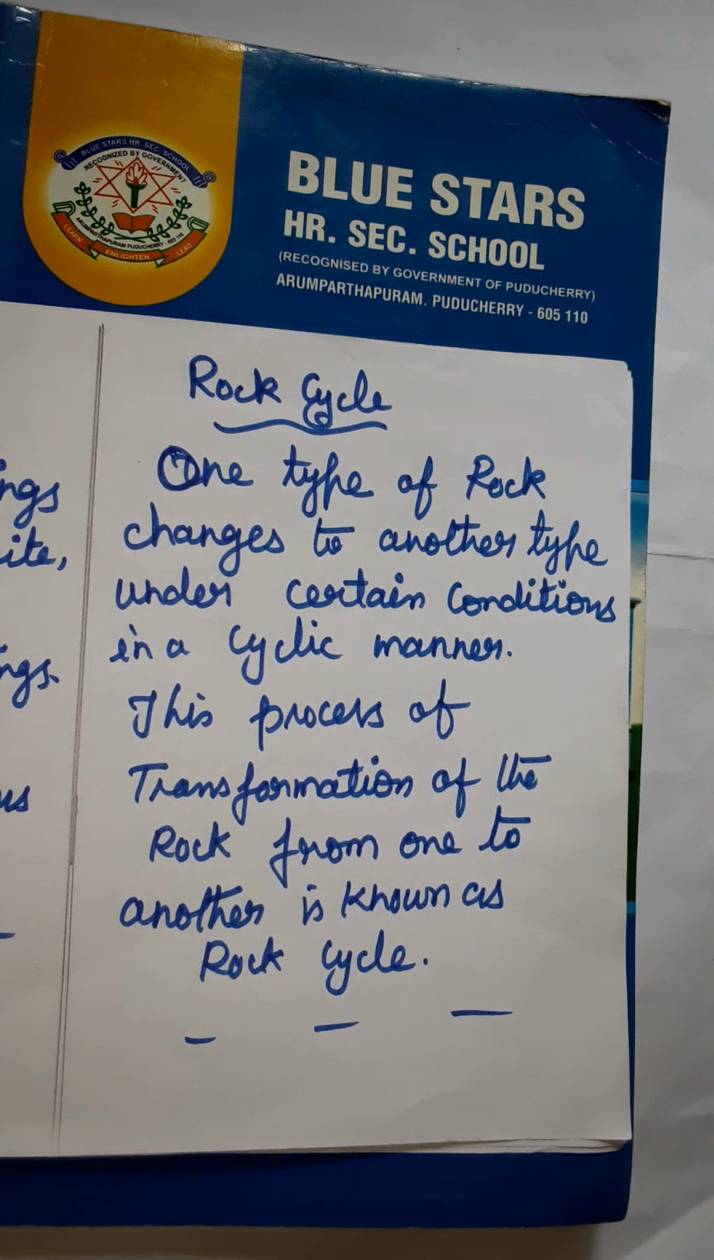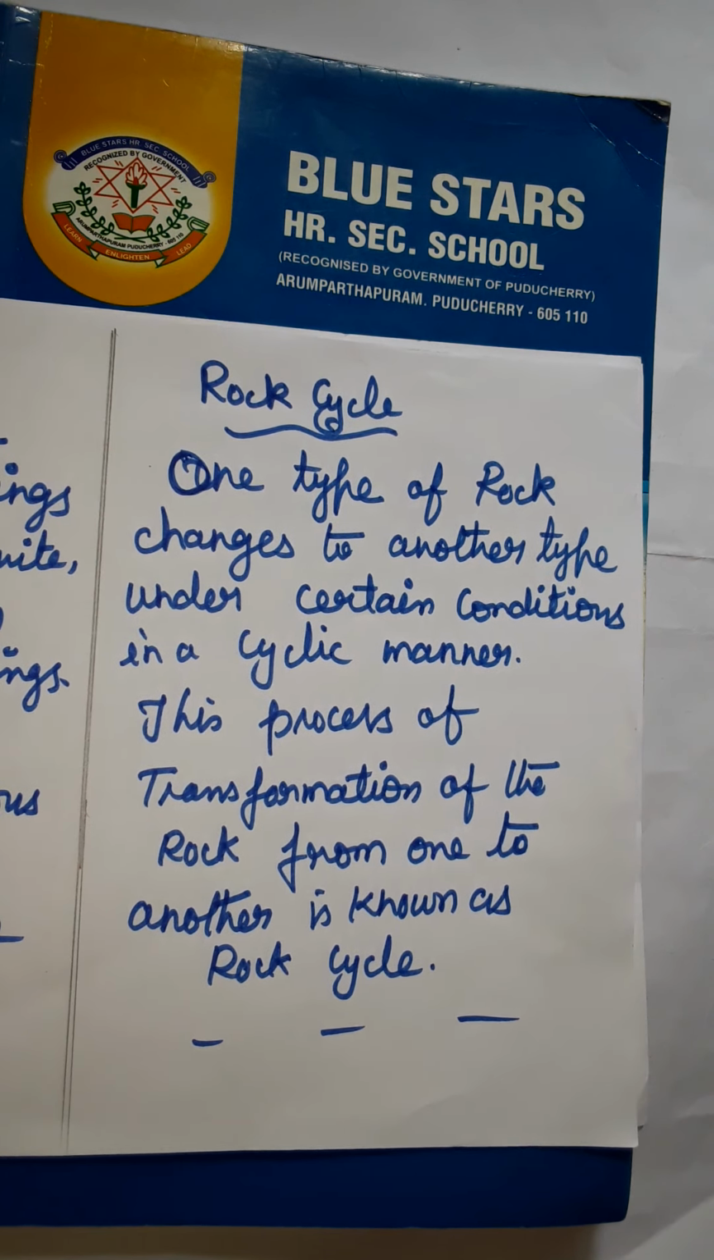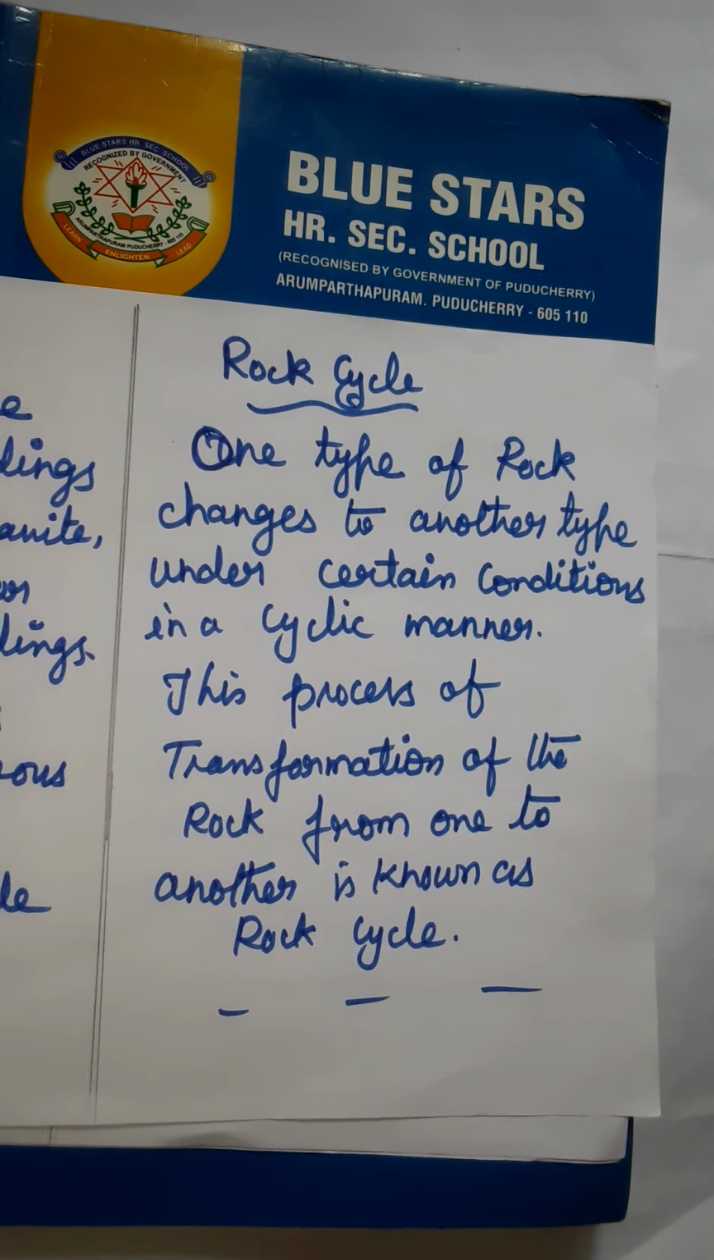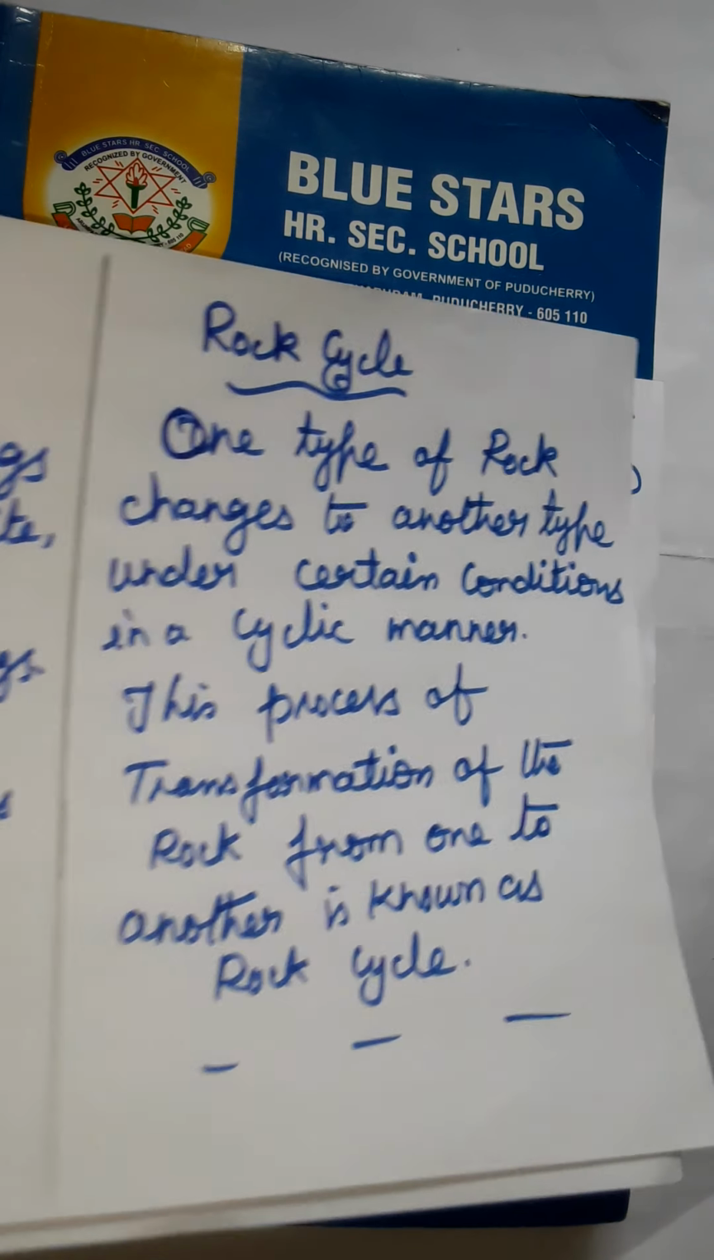Take a rough note. What are the types of rocks? Then uses of rocks. Then the paragraph about the rock cycle we are going to write in the rough note. You read and write the paragraphs. What is the meaning of a rock cycle? One type of rock changes to another type under certain conditions in a cyclic manner is a rock cycle.